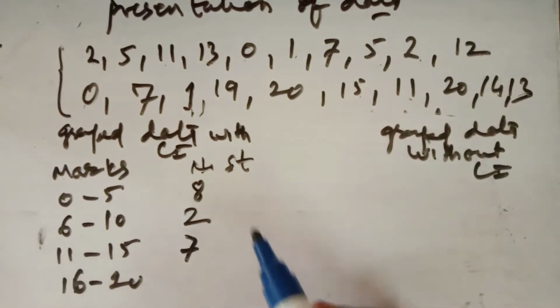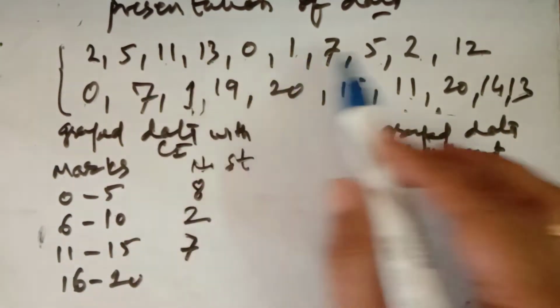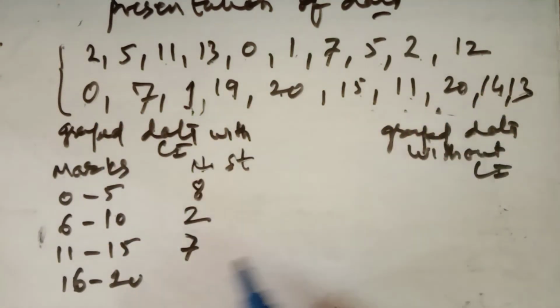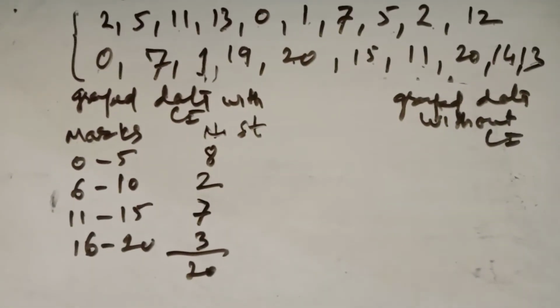And 16 to 20, 3 students. So 20 students are there. So this is the grouping we have made.